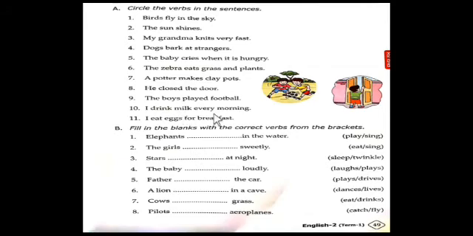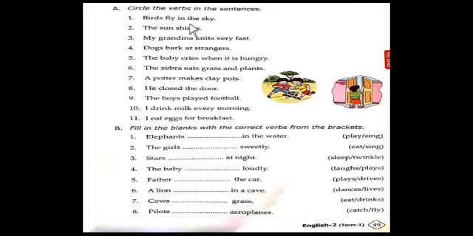Next, I drink milk every morning. So in this statement, drink is an action, so it is a verb. Put a circle on it. Okay. The last one. I eat eggs for breakfast. So eat is a verb. Okay.